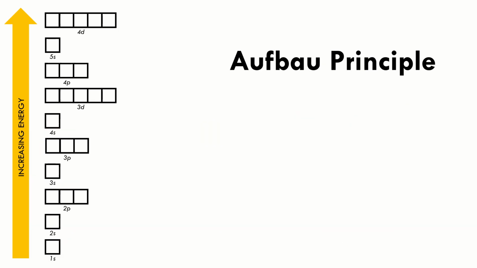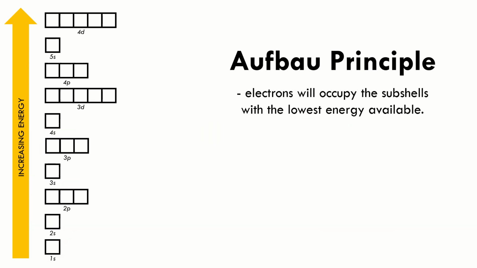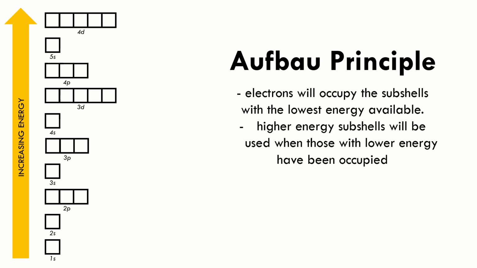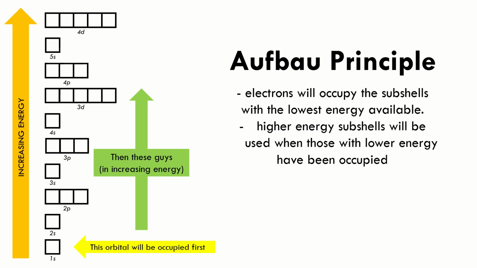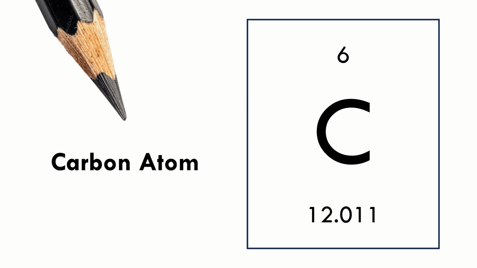And according to the Aufbau principle of quantum mechanics, lower energy levels are the first ones to be occupied by electrons before the subshells with higher energy level. This means that the 1s subshell would be the first one to have electrons, followed by 2s, 2p, 3s, 3p, and so on. With all of those being said, let's try to apply everything we've learned so far, as well as the Aufbau principle, to determine the arrangement of electrons in a carbon atom.